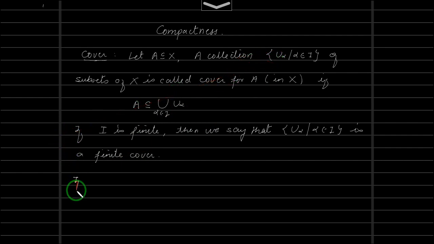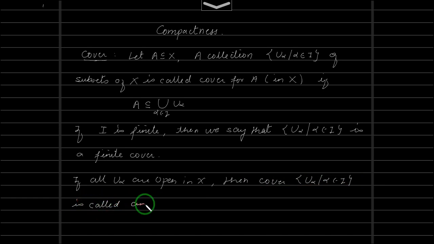So if all U alpha are open, of course open in the whole space X, then the cover U alpha, alpha belongs to I, is called an open cover for A. Understand this first.